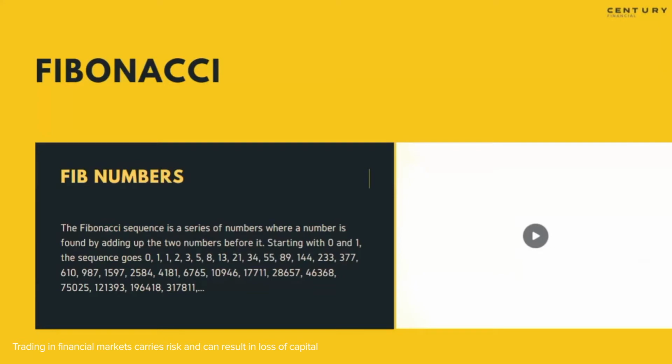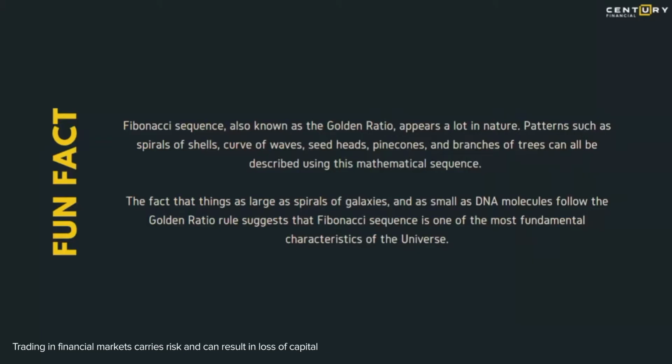Now, there is a fun fact: the Fibonacci sequence is also known as the golden ratio. I will explain a little more on what the golden ratio is a little later. It appears a lot in nature. Patterns such as spirals of shells, curve of waves, seed heads, pine cones, branches of trees can all be described using the mathematical sequence. I will show you a couple of images on what they mean by this. The fact that things as large as a spiral of galaxies and as small as DNA molecules follow the golden ratio rule suggests that the Fibonacci sequence is one of the most fundamental characteristics of the universe.